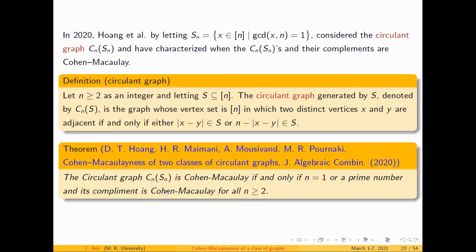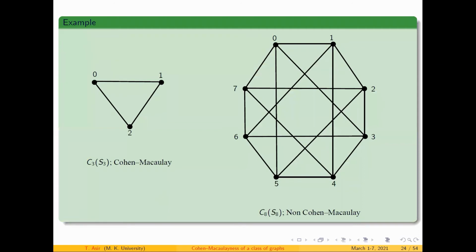So this also gives you a large class of Cohen-Macaulay and non-Cohen-Macaulay graphs. These are the things available in the literature, especially on Cohen-Macaulayness. Here I have drawn the Cohen-Macaulay C3 of S3 and the non-Cohen-Macaulay C8 of S8. Since this is non-Cohen-Macaulay, whereas this one, since 3 is a prime number, is Cohen-Macaulay.